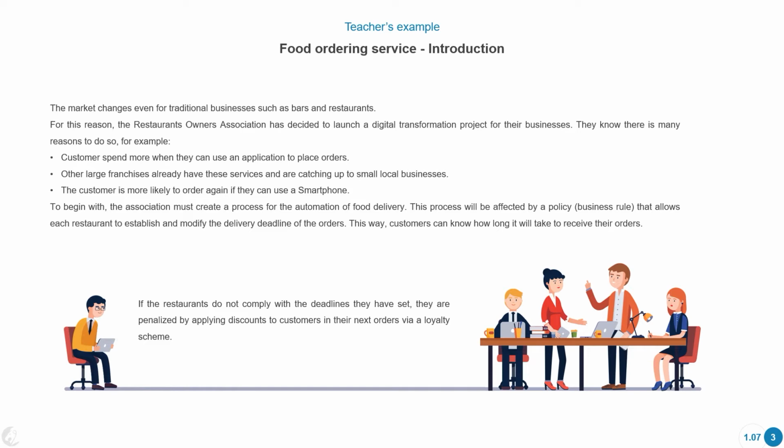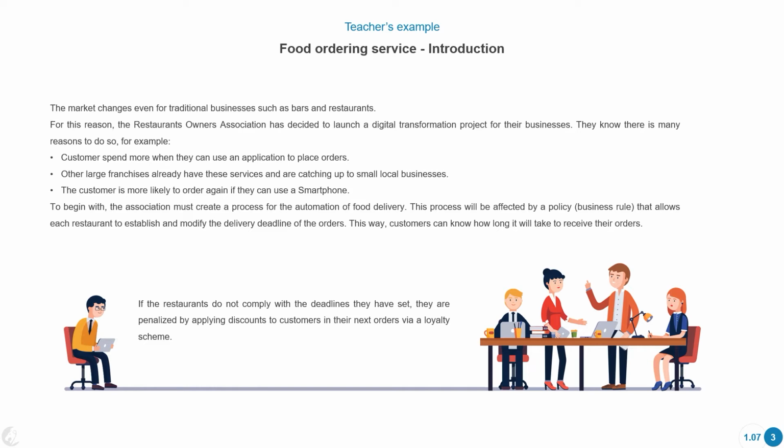So basically what it says here is the market changes even for traditional businesses such as bars and restaurants. For this scenario, the Restaurant Owners Association has decided to launch a digital transformation project for their business. They know there are many reasons to do so. For example, customers spend more when they can use an application to place orders. Other large franchises already have these services and they're catching up to small local businesses. The customer is more likely to order again if they can use a smartphone.